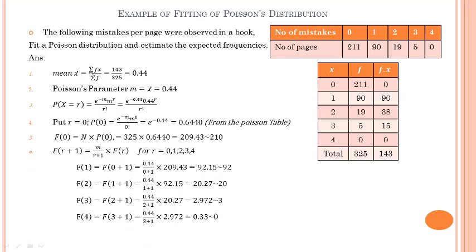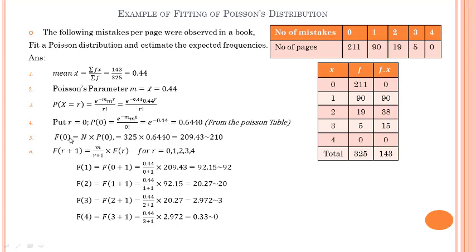First, mean, that is summation of f x, that is 143 divided by 325, is equal to 0.44. So the Poisson distribution parameter m is equal to the mean, that is 0.44. Next, by using the Poisson distribution formula, e raised to minus m, m raised to r divided by r factorial, we just put r is equal to 0 to calculate p of 0. The p of 0 value will be 0.6440. For this value we are going to use the Poisson table for calculation of this formula.